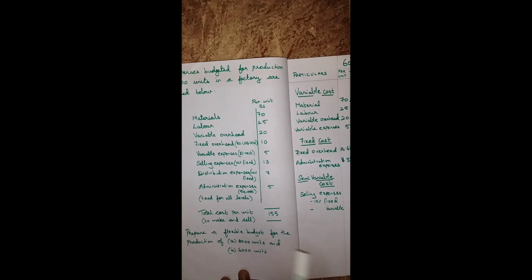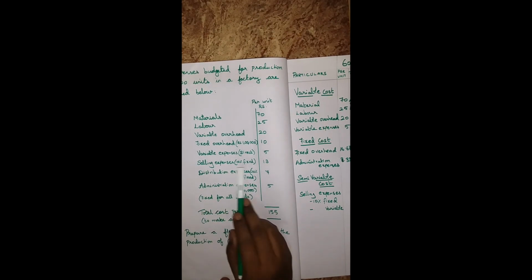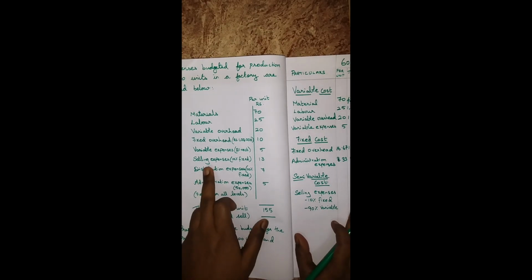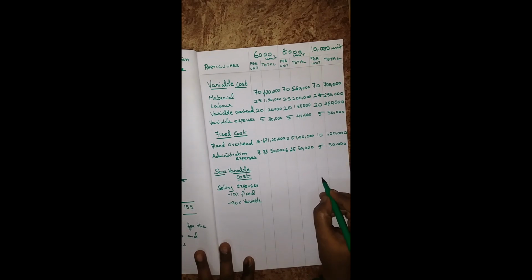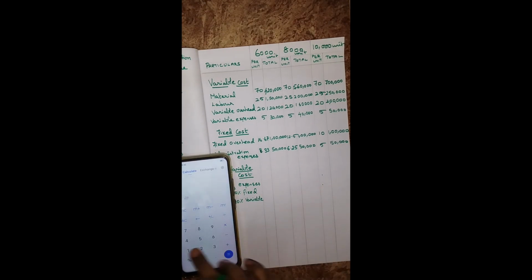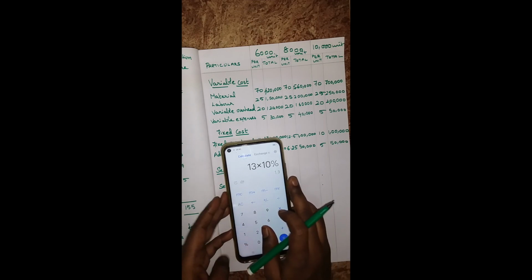Next is semi-variable cost. Under semi-variable cost, first we have selling expenses. 10% is fixed, so the remaining 90% is variable. Fill the 10,000 column. Per unit is 13 rupees for fixed as well as variable. To find the per unit for fixed, 13 into 10%, you will get 1.3.